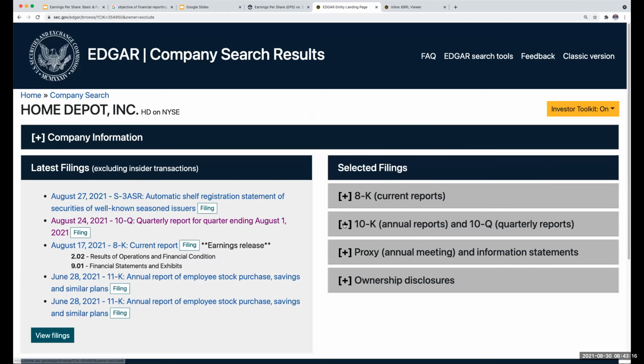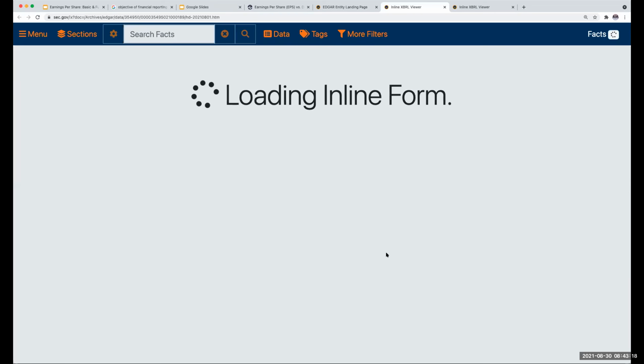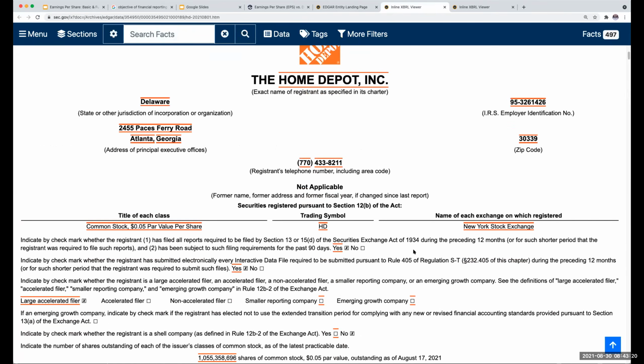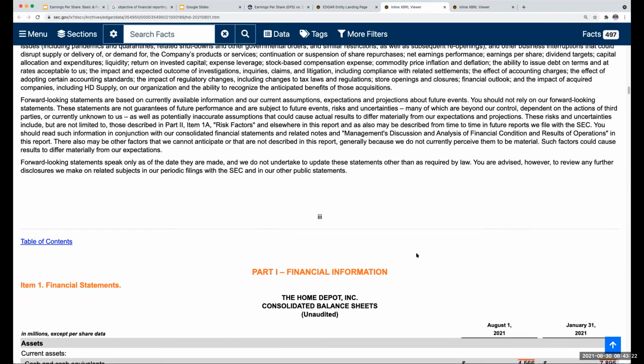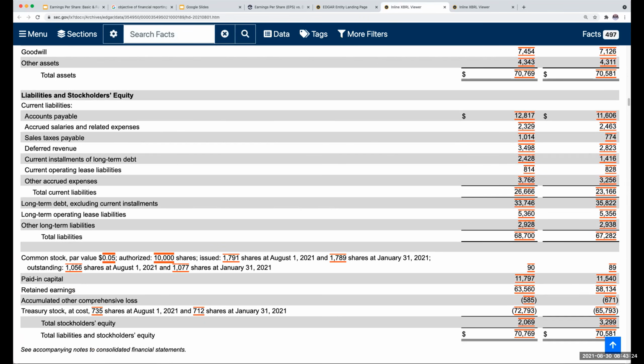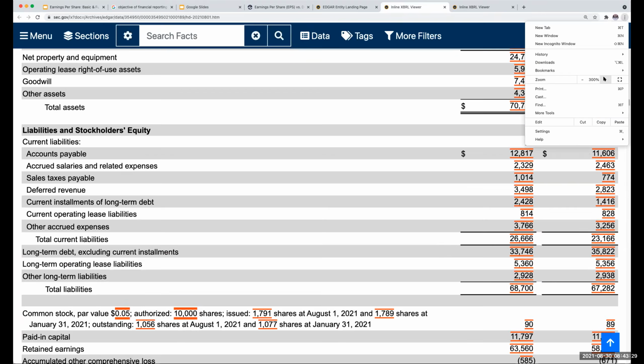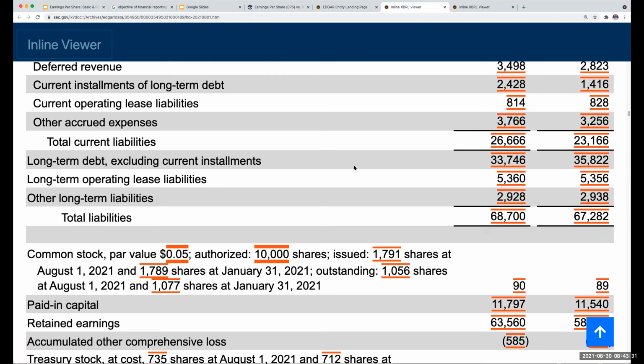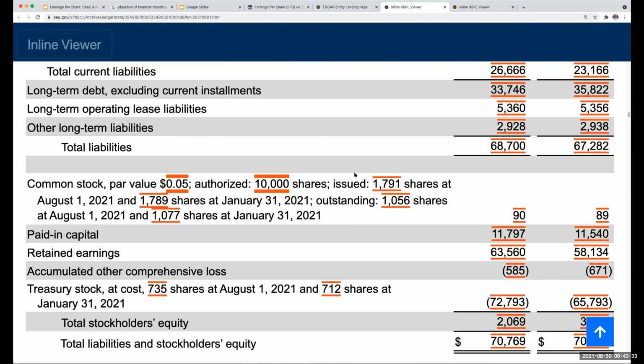If I go to the Home Depot, and you've seen me talk about the Home Depot in other videos, the reason I always like to talk about it is because they're probably the best example of a company where it really is easy to tell authorized, issued, and outstanding. So when I look at this, they have par value of 5 cents, a little high. Authorized is 10 billion shares.